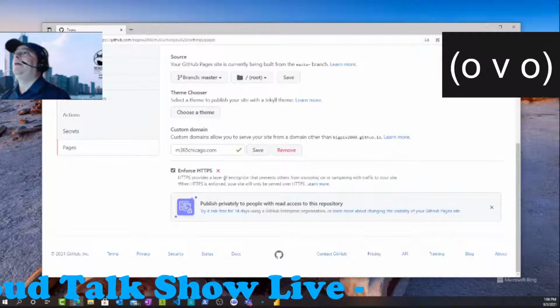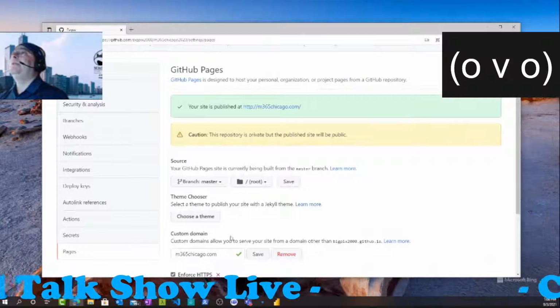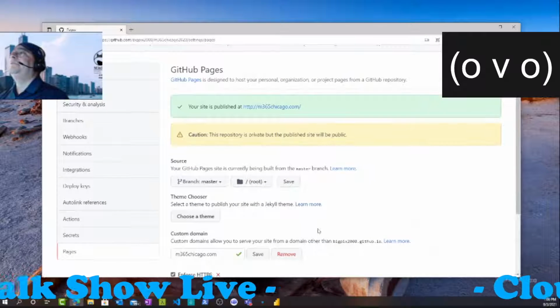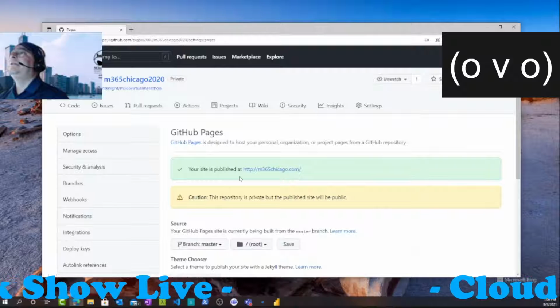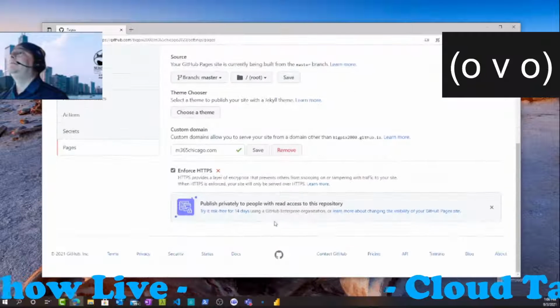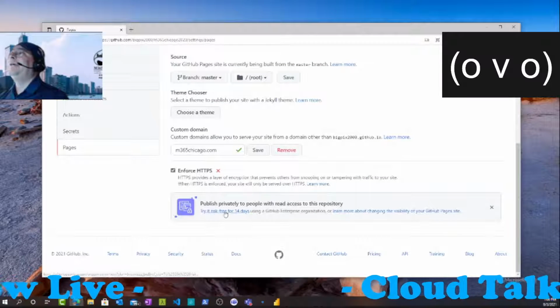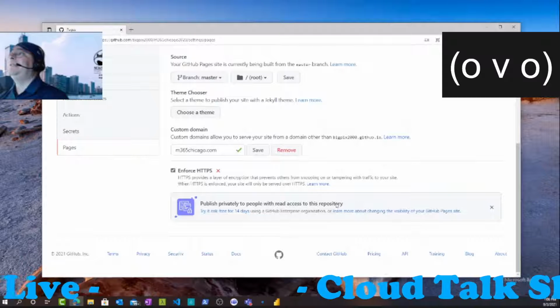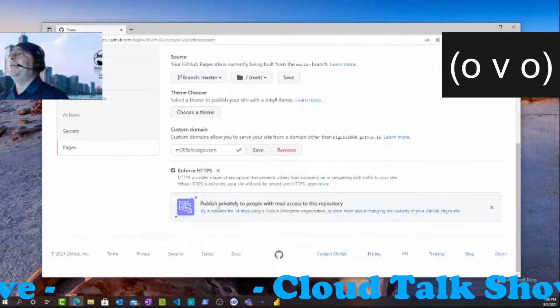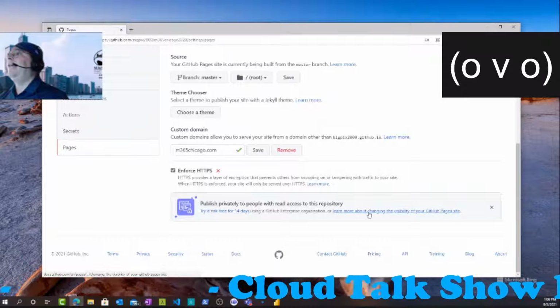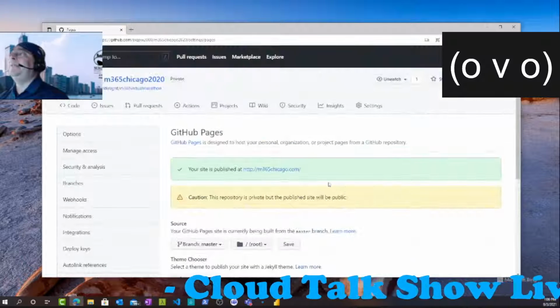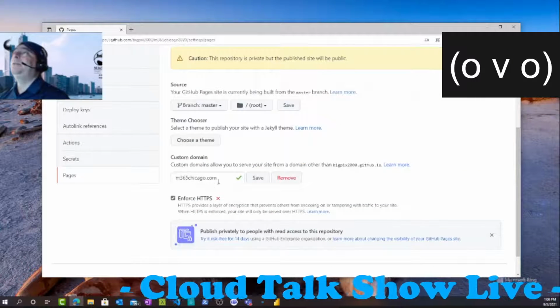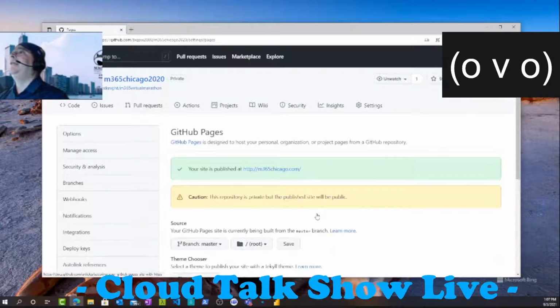So in this case, it's trying to update it. I'm probably waiting for it to update. Your site is published. All right. And then, of course, I could publish privately only to certain people. This one you have to pay for. It's an extra charge to the GitHub Pages. But yes, this would be your way to do it. As long as you have a domain, you can get it going.